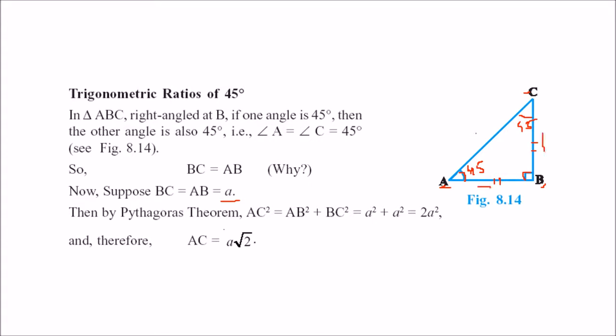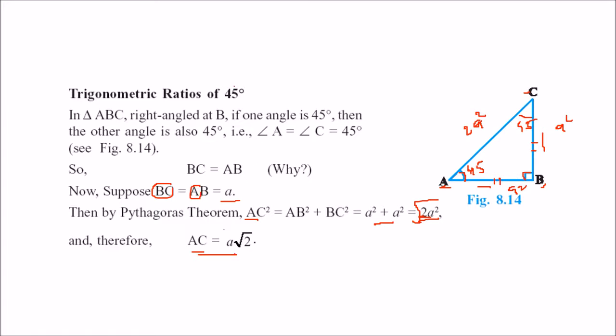AB square plus BC square is equal to AC square, meaning A square plus A square is equal to 2A square. Now AC square is 2A square, so AC becomes under root of 2A square, that is A root 2.